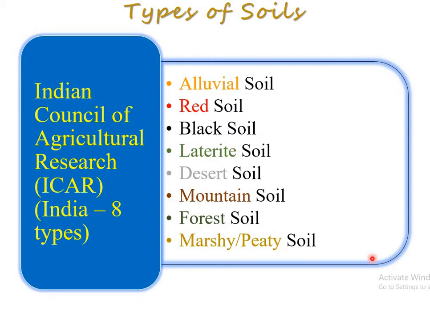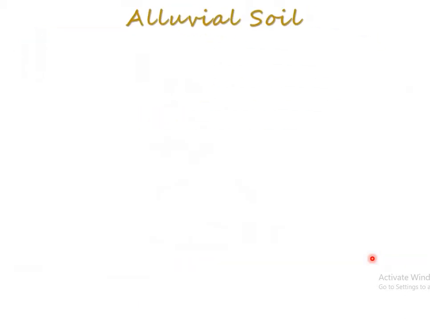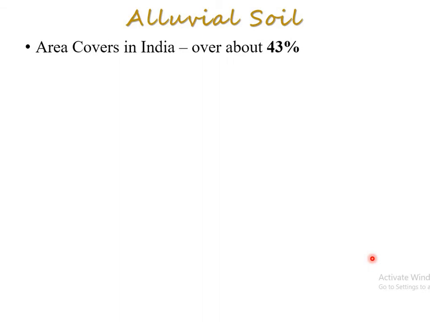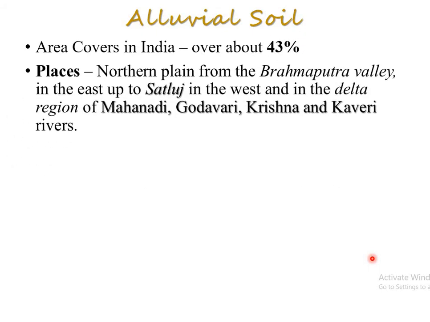Let's start with the first one, alluvial soil. This type of soil is spread over about 43% of the total area of India. There are many types in our country, but this alluvial type mostly covers our country's soil. This soil is mostly found in the northern plain, from the Brahmaputra valley, that is in Assam,